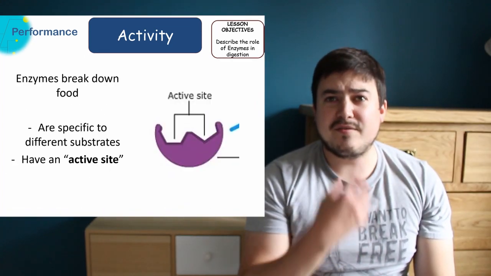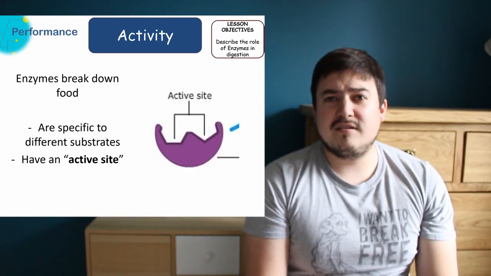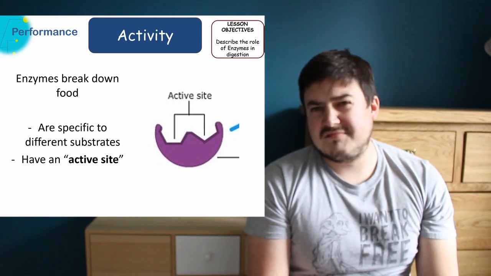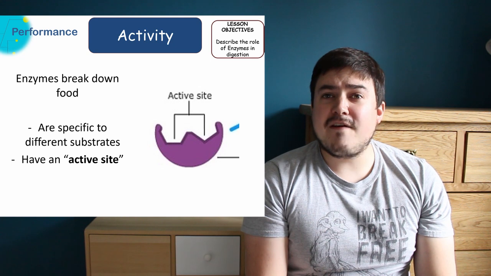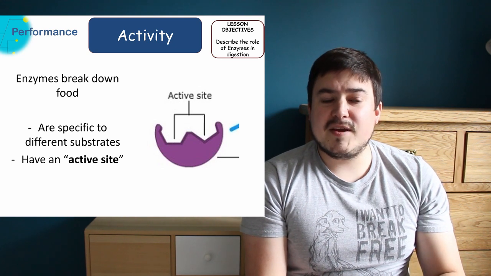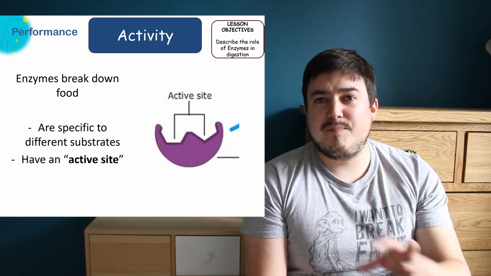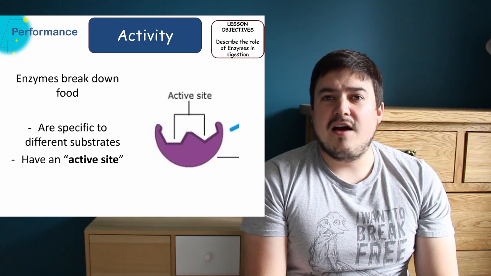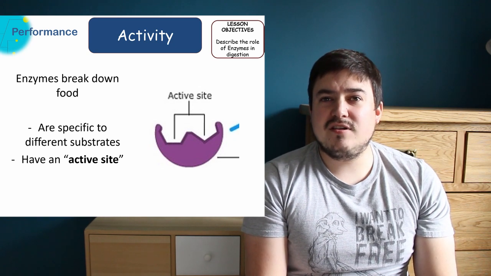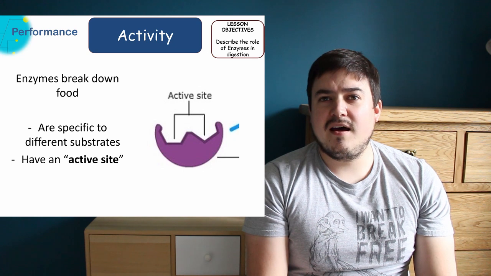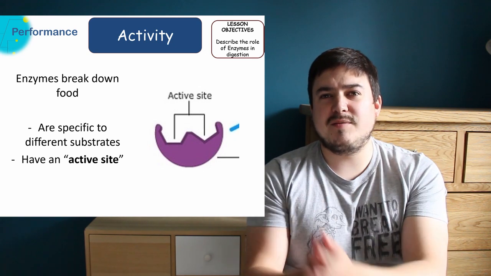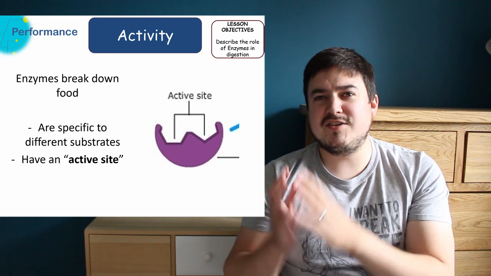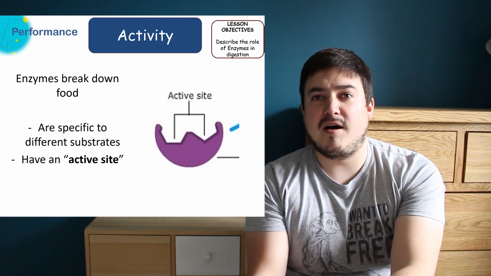Enzymes, which are found just in your mouth and stomach, are very, very useful. And they work because enzymes break food down because of their shape. They have a very specific shaped section we call the active site, and because of this shape, they are specific to other substances. So one enzyme, because of its shape, will only break down, say, carbohydrates.